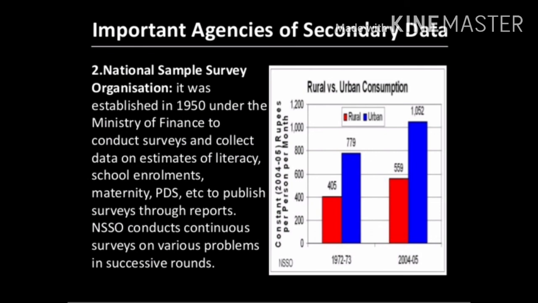The NSSO was established by the Government of India to conduct nationwide surveys, mainly on socio-economic issues. If any socio-economic problems arise, NSSO collects the data for the government, which helps the government make plans and policies. From where can we take this data? NSSO usually releases its reports in its quarterly journal, named Sarvekshana. Using that journal, we can access the data collected by NSSO.